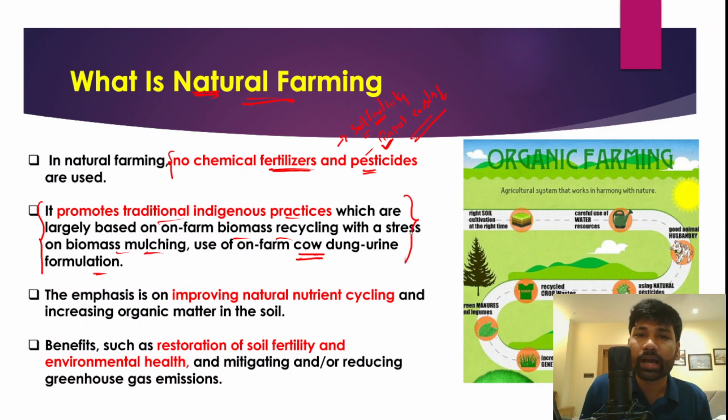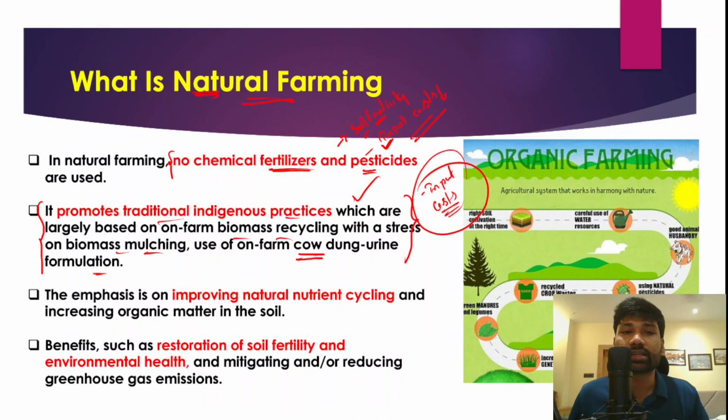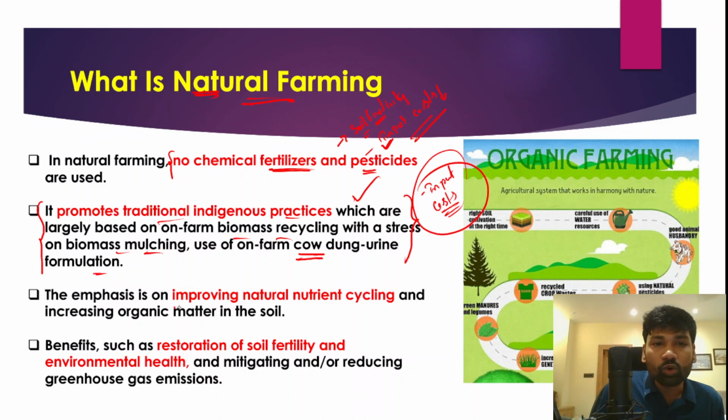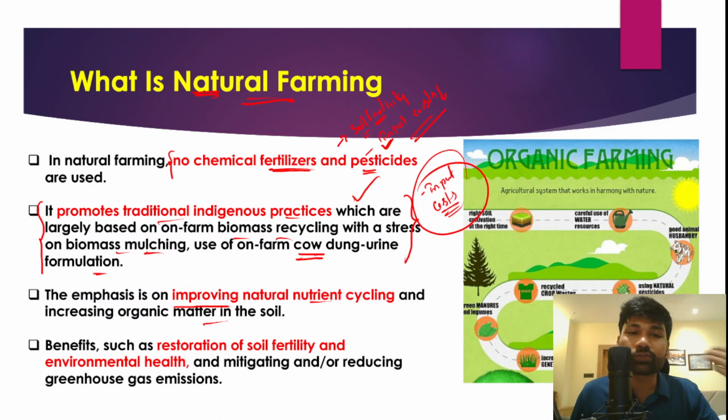So with this, the input cost can be reduced substantially by using these methods in natural farming. And in fact, when we practice natural farming, it also emphasizes improving natural nutrient cycling and even increasing the organic matter in the soil. So it improves the organic matter in the soil, and that is very important.